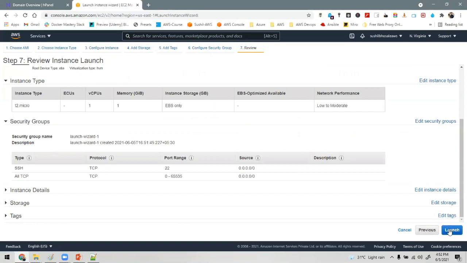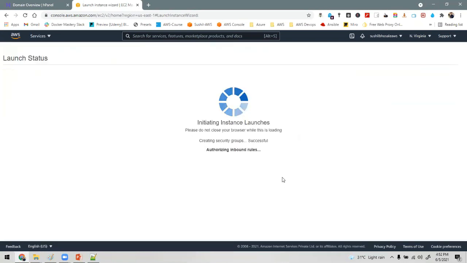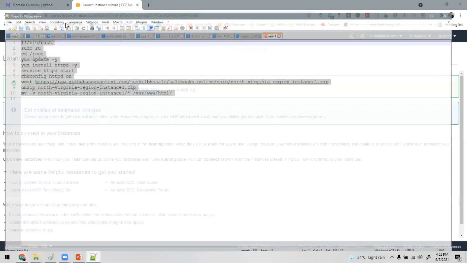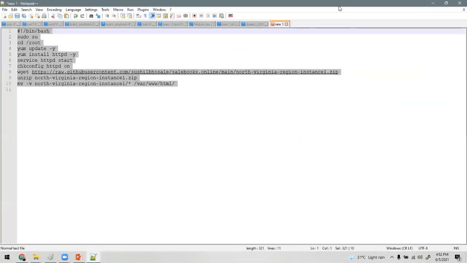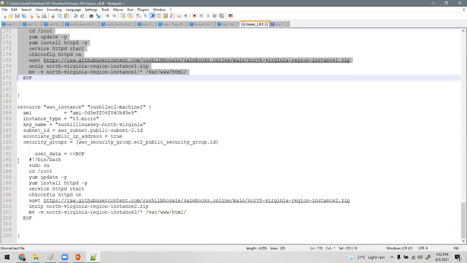Review and launch, and this is my key. North Virginia, launch. Now in the same way, I will be creating one more instance.